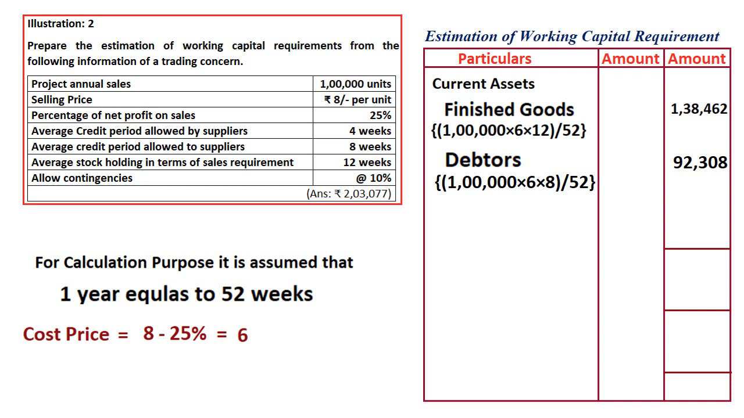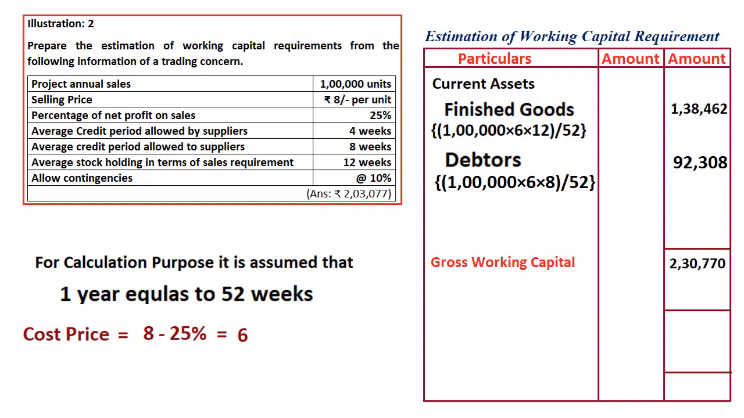Please bear in mind this 1 lakh unit is annual sales. So either you first do 1 lakh divided by 52, then 6 into 8, or directly the equation: 1 lakh units annually into 6 rupees cost price, into 8 weeks we are giving, then divided by 52. Either way it is fine. So the resultant total summation is 2,30,770. This is called the gross working capital.